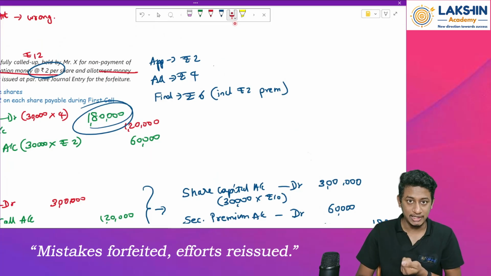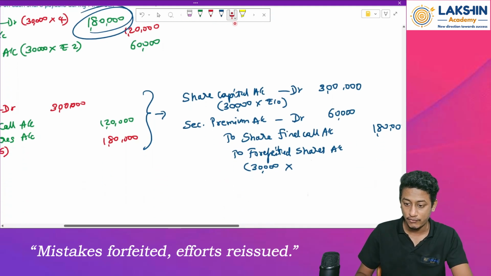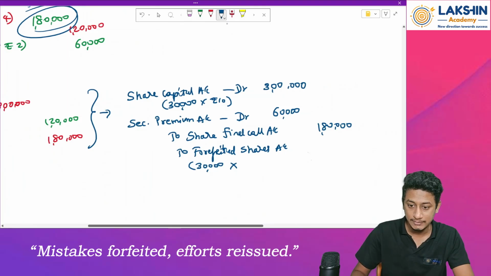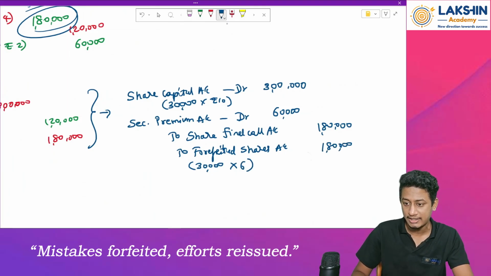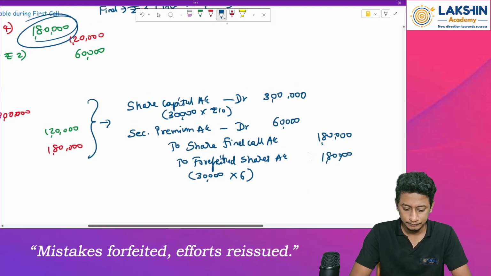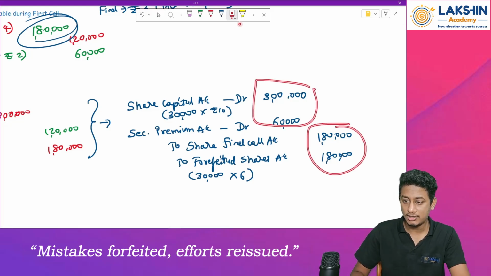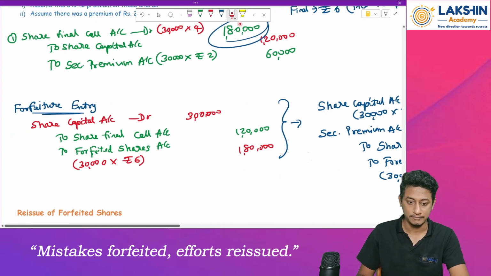I have received this money, so I won't give this money back to the person. So this will be called forfeited shares or forfeited money in this case. So rupees 6 per share. That will again be rupees 1,80,000. Both of these amounts are tallying over here. Clear? This is how you pass the entry for forfeiture.